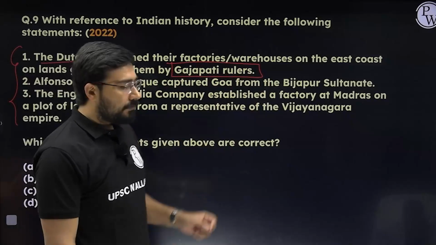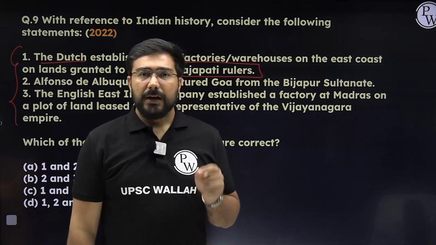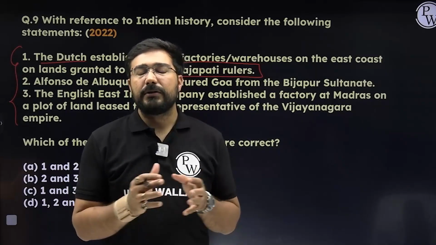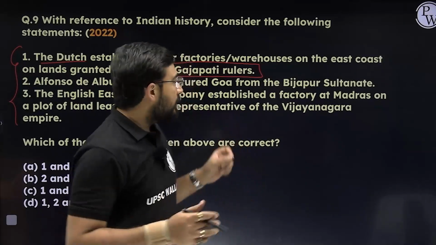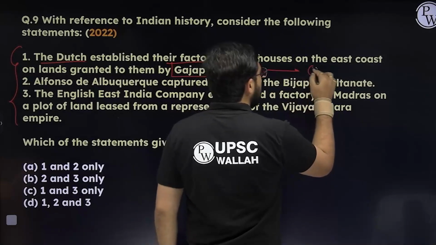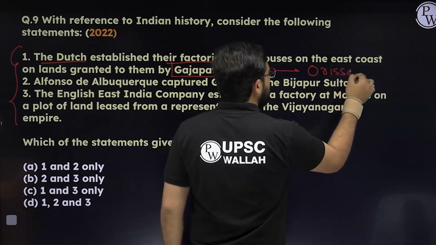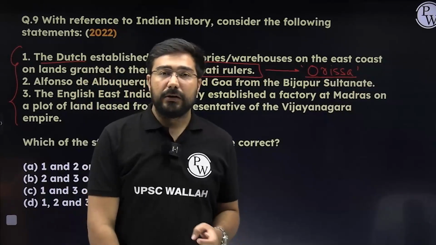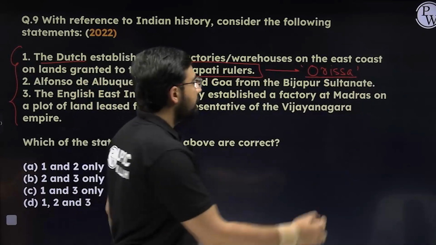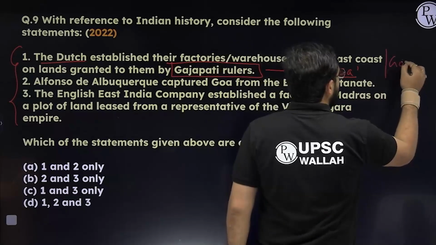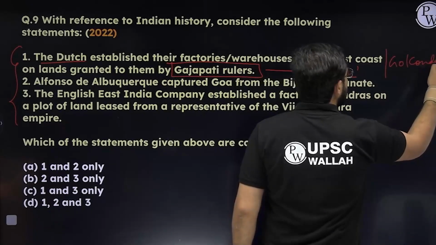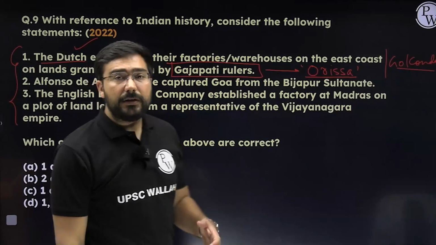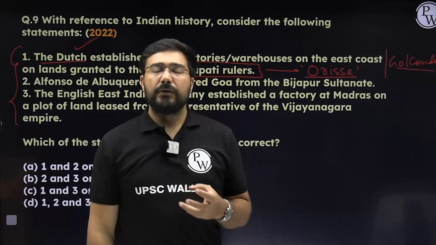rulers. So in this first theme, one challenge is your medieval and your modern. The intersection is where the question will be asked. The Gajapati rulers were the ones ruling in the area of Odisha. They were not ruling in the areas which were under the control of the Dutch. Largely, the friendship that they developed with Golconda was responsible for getting the maximum territories. In fact, with Golconda, they had a very good relationship.